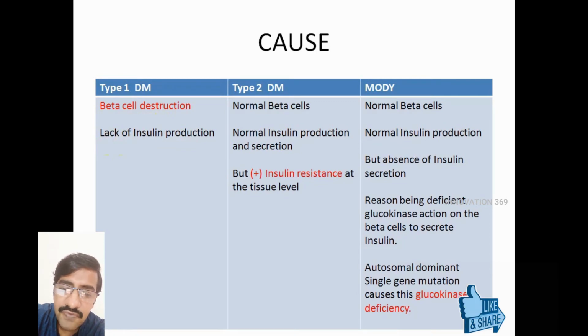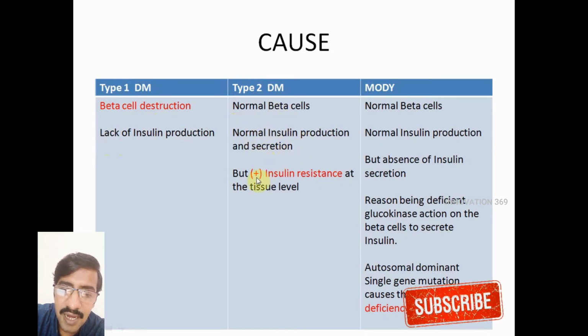So what is the cause for type 2 diabetes mellitus? In type 2 diabetes, the beta cell functioning is normal. So the insulin production and insulin secretion are also normal. But the problem here is insulin resistance at the peripheral level. That is why these people have fasting hyperglycemia.